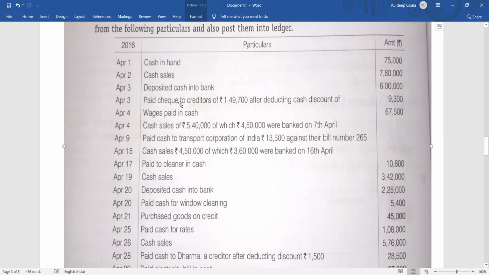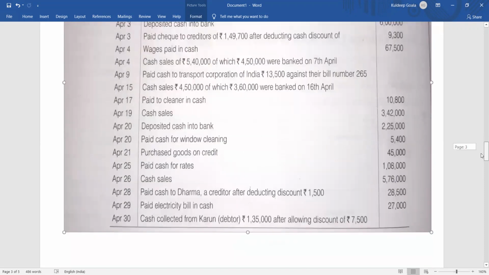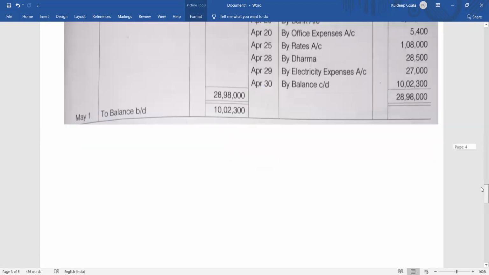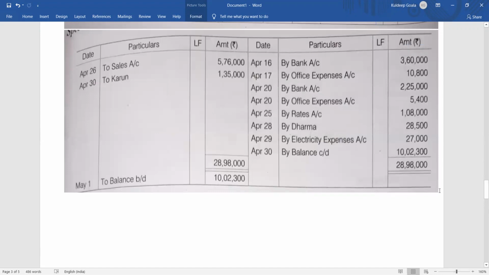But you have to mention it in the notes. So we will go for a note and mention April 3rd. What will you write?